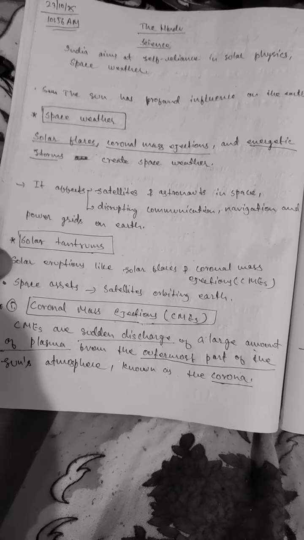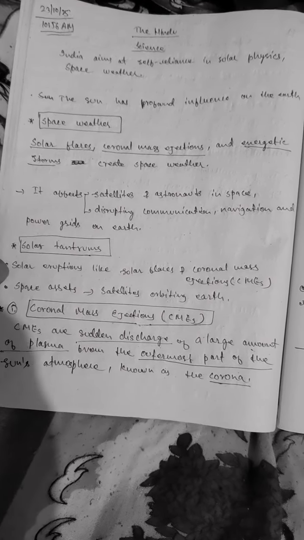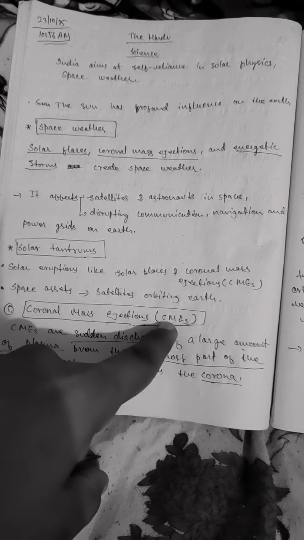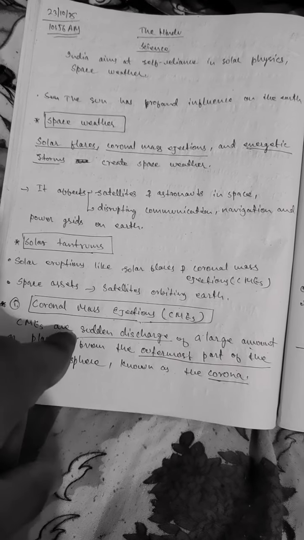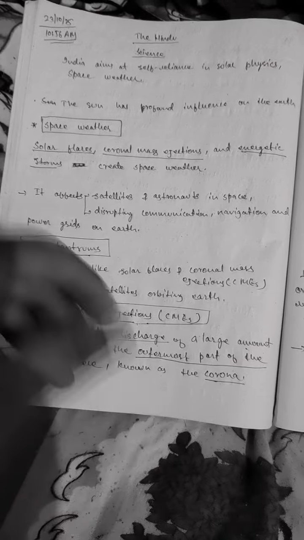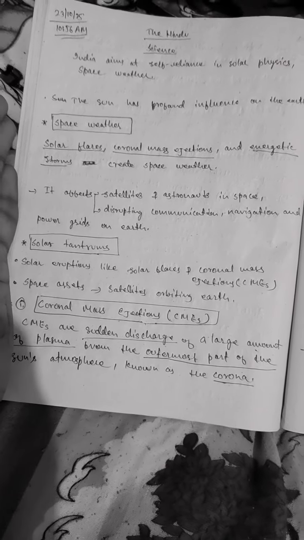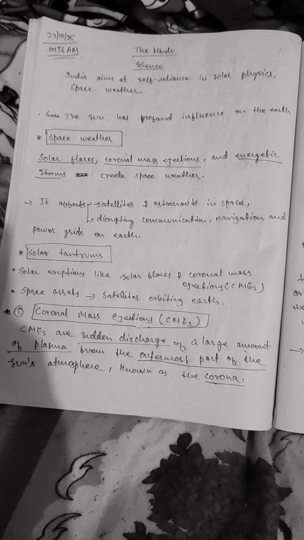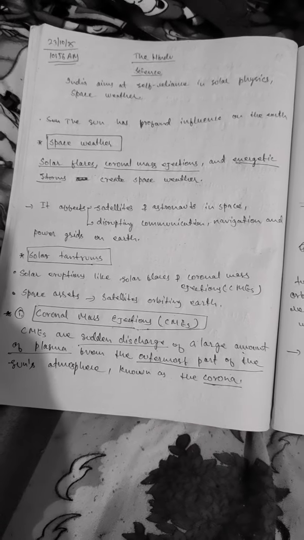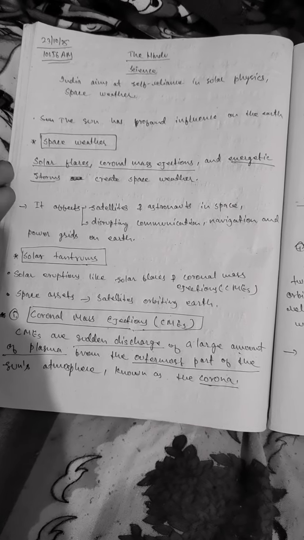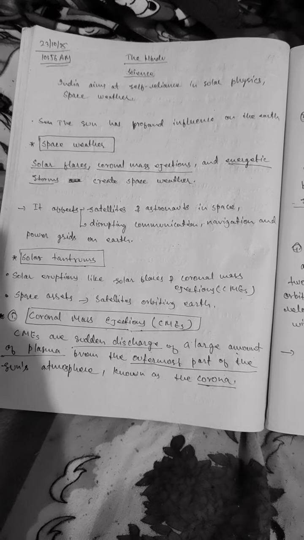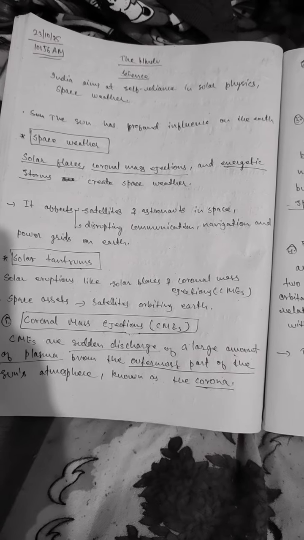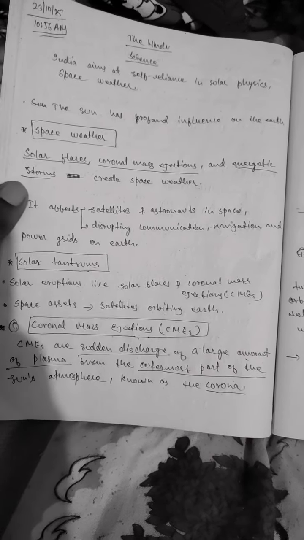Okay, now let us understand some of the terminology. First, we have the coronal mass ejections that we call CMEs. Coronal mass ejections are a sudden discharge of a large amount of plasma from the outermost part of the sun's atmosphere, which is known as the corona. So when there is a discharge of plasma from the corona, the outermost part of the sun's atmosphere, then we call it a coronal mass ejection.